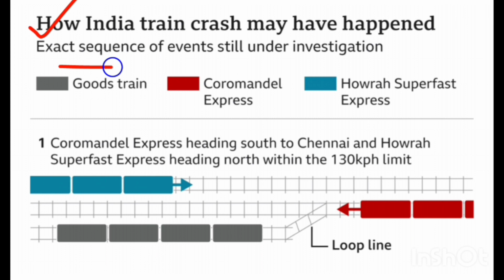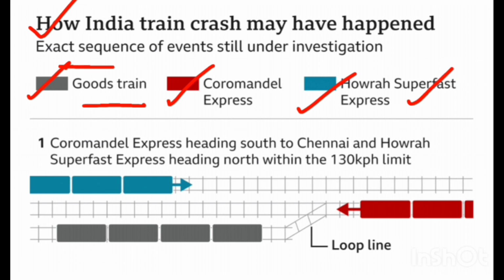Okay, so first you have to imagine that there are three trains. The first one, in grey color, is a goods train. The second one is Coromandel Express, in red color, and the third one is Howrah Superfast Express, in blue color. This accident occurred in Balasore district of Odisha before Bahanaga Bazar station. First you can see the Coromandel train heading south to Chennai and Howrah Superfast Express heading north within the 130 km per hour limit.